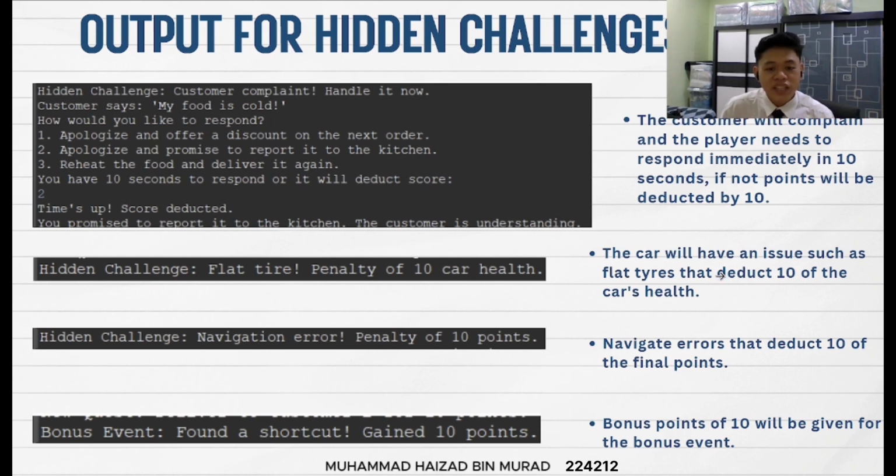Moreover, to give an intense and amazing experience to the player, we actually add some features like hidden challenges and bonus. The first hidden challenge is the customer will complain and the player needs to respond immediately in 10 seconds. If not, it will deduct by 10. And if the car has an issue such as flat tires, it will deduct 10 of the car health. The third hidden challenge is navigation error, where it will deduct 10 of the final point. Not only that, we also add a bonus point of 10, which will be given for the bonus event. All these hidden challenges and bonus will appear randomly while playing the game.